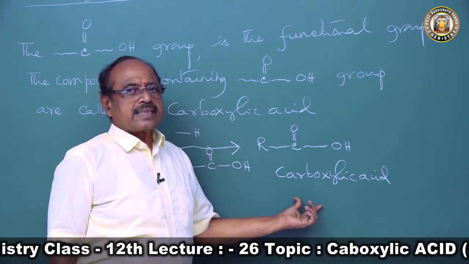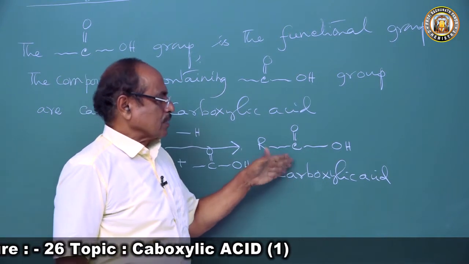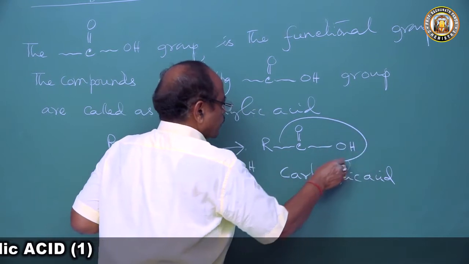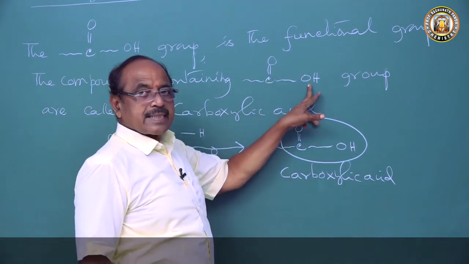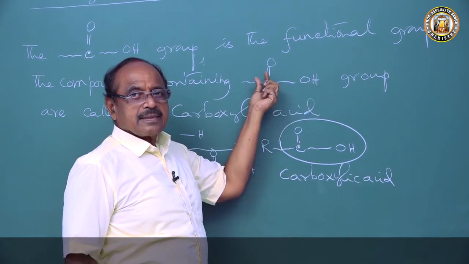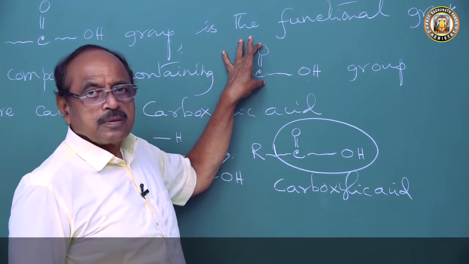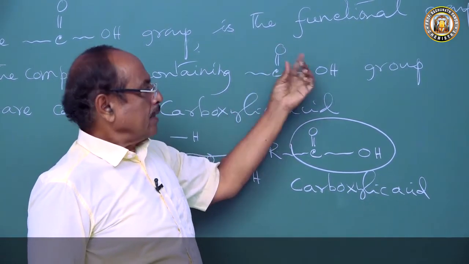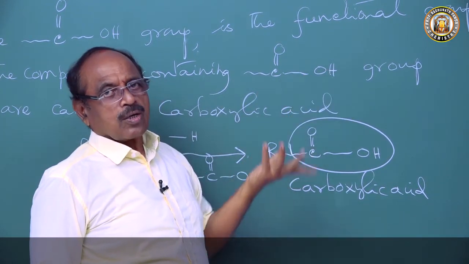So far as we are concerned, we will be discussing today the monocarboxylic acid, which is called carboxylic acid. Then what is the functional group? The functional group is the COOH group. The moment we see the COOH group, the carboxylic acid group, it appears as if it contains a carbonyl group, which you have discussed in aldehydes and ketones, and an OH group, a hydroxyl group, as in alcohol.